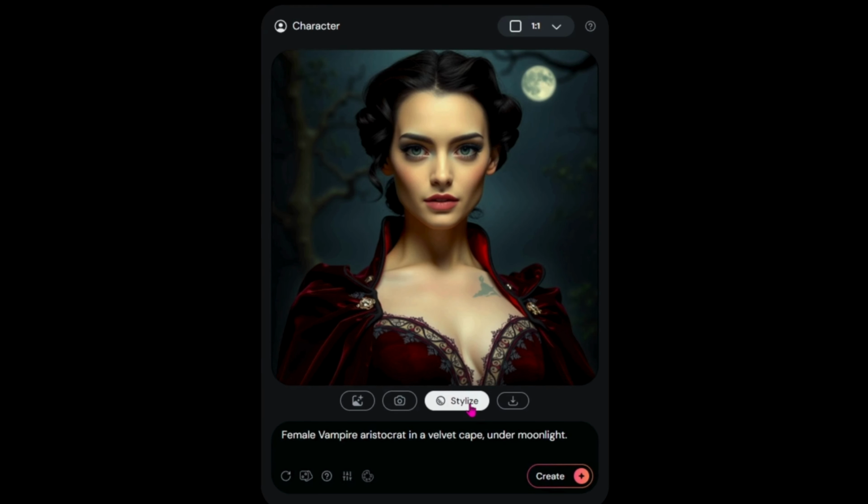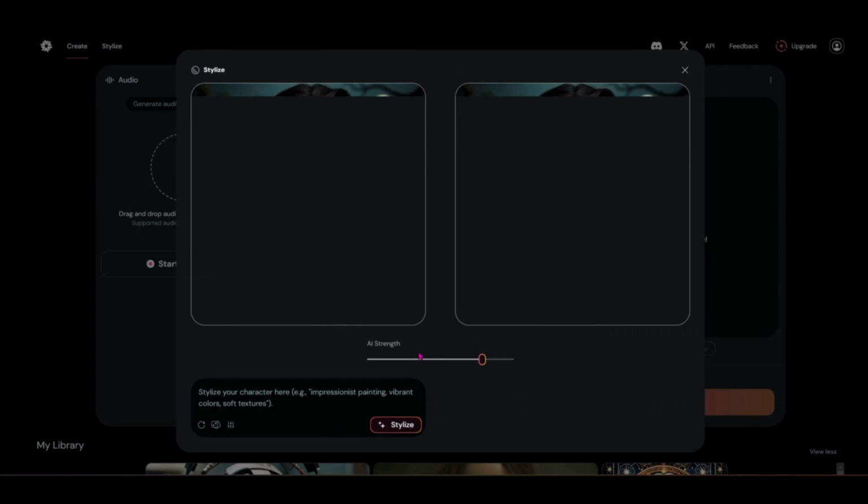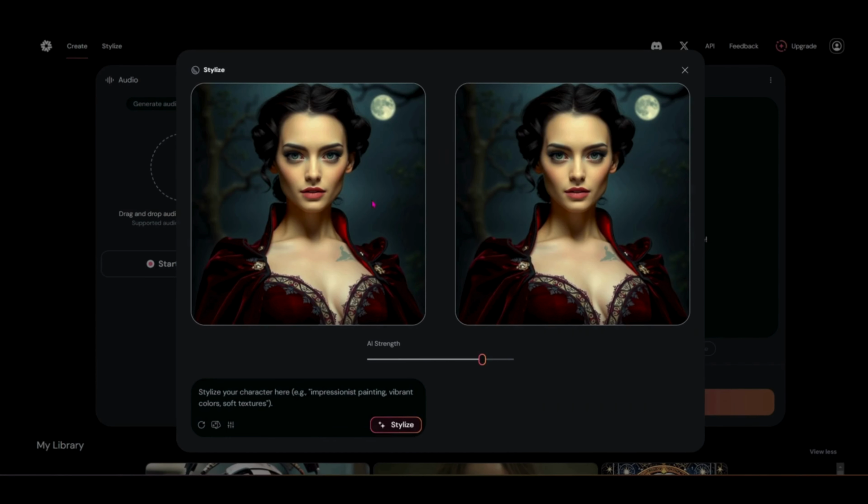So now what I want to talk about here is this Stylize button. So if we go ahead and we hit Stylize, you're going to see that it brings up an image next to an image of the same thing. There's also a prompt box and an AI strength level. You see down here that the prompt box says stylize your character here. For example, impressionist painting, vibrant colors, soft textures.